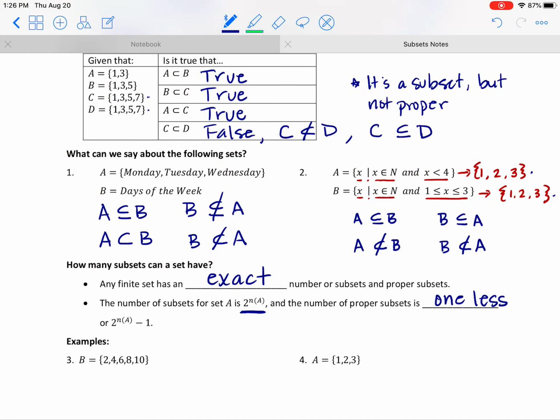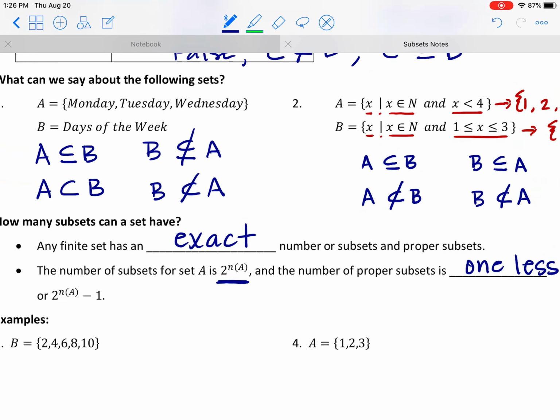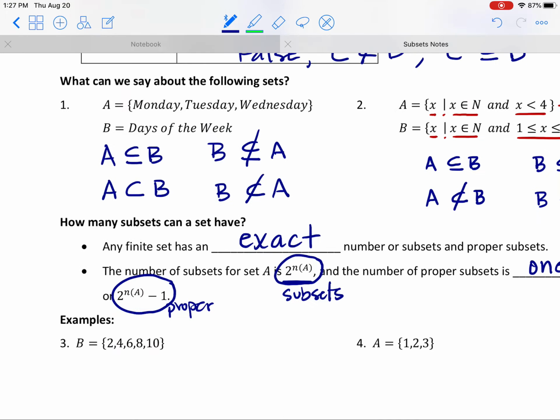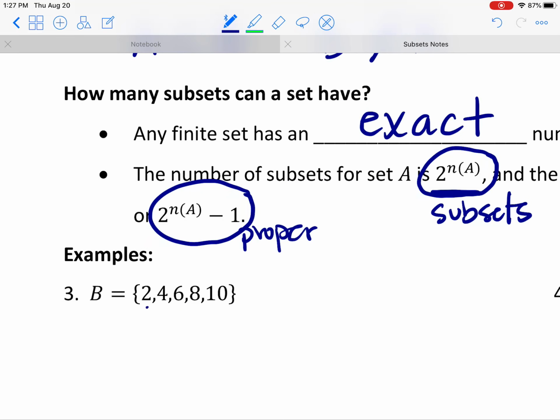Okay, let's go back to our notes here. So raise 2 to the power of the cardinal number. Raise 2 to the power of the cardinal number, and that's what that says. This is for subsets. And then for proper subsets, it would just be subtract 1. This is for proper.